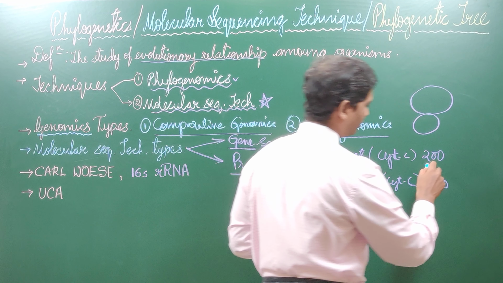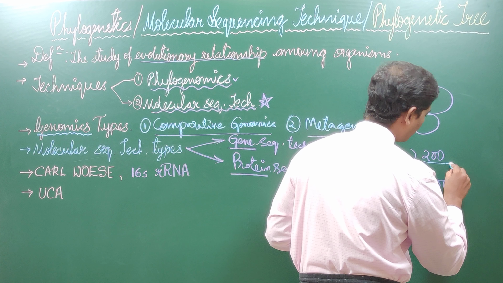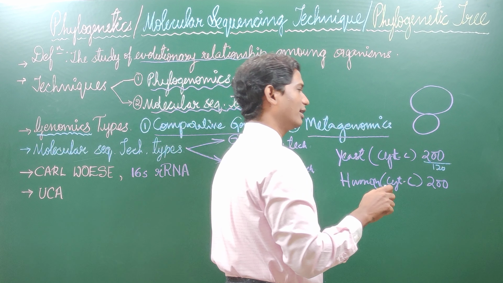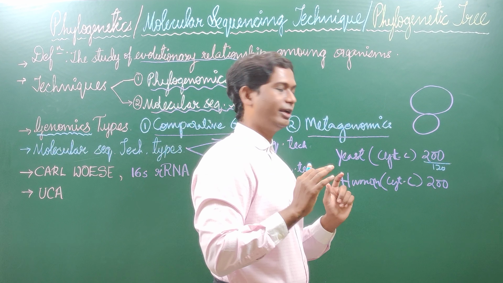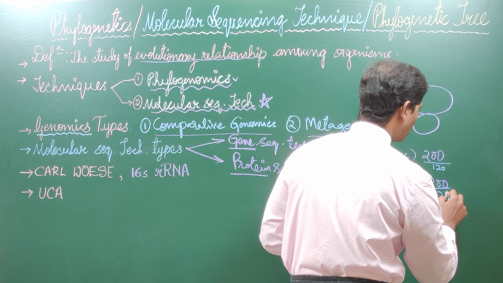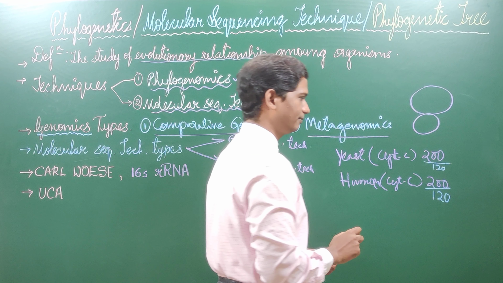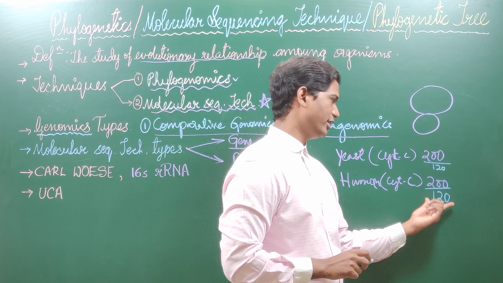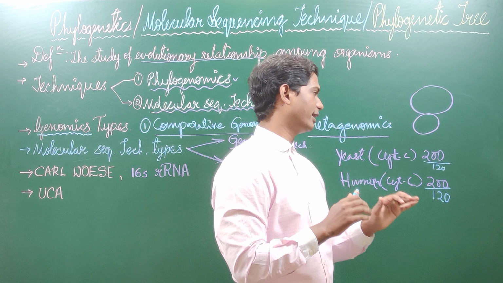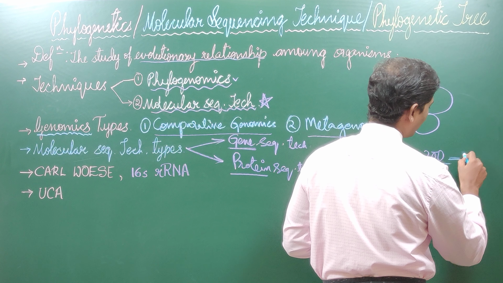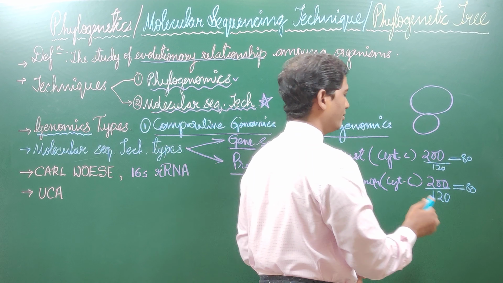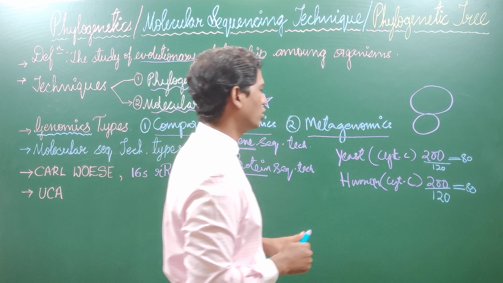In that, I found 120 nucleotides are not identical. It means they are different. In 200, I found 120 different and 80 identical. I found 80 nucleotides the same, but I found 120 different nucleotides.